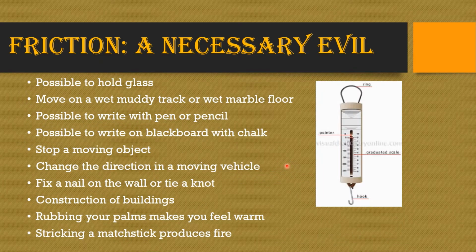So how do we measure the force of friction? We see a spring balance on the right hand side. We have all seen this when we measure the weight of newspapers when we try to discard them, right? A person uses a spring balance to weigh the newspapers. Any object can be placed on the hook. It has a graduated scale and a spring inside, and there's a pointer. This gives you the force exerted by the object, and the magnitude of the force can be measured using the graduated scale on the spring balance.